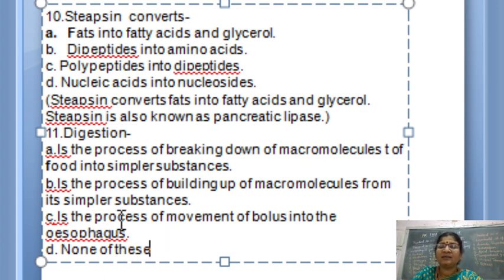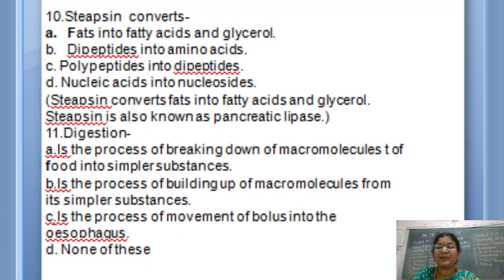The bolus will move from the esophagus to the further part through peristalsis. So hope it is clear, children.